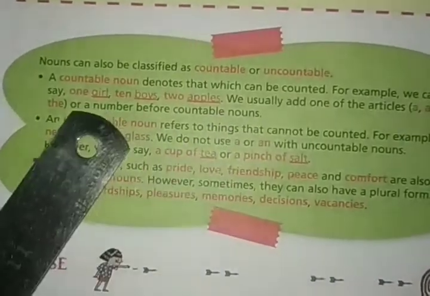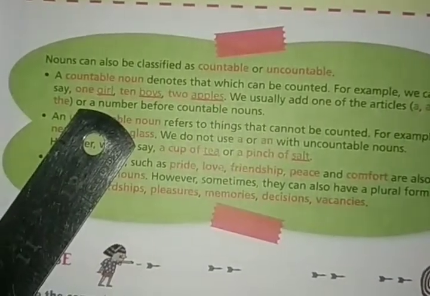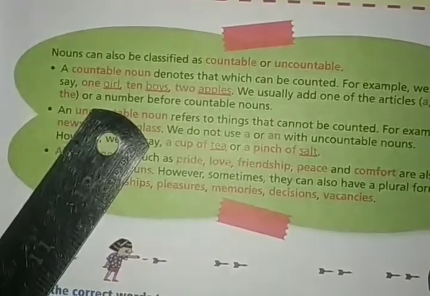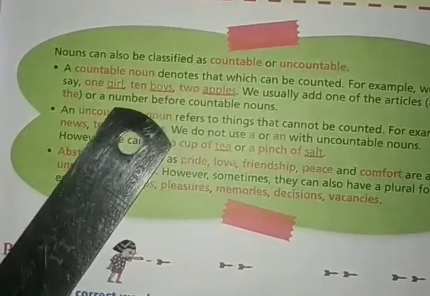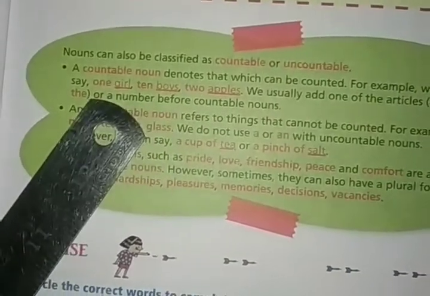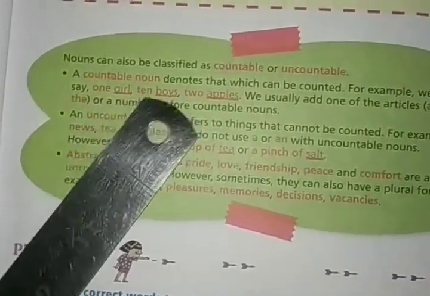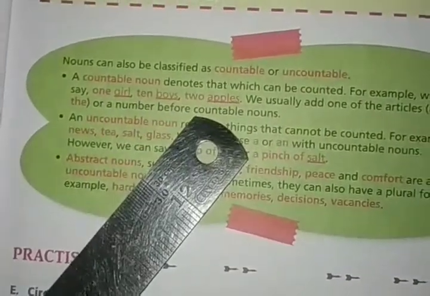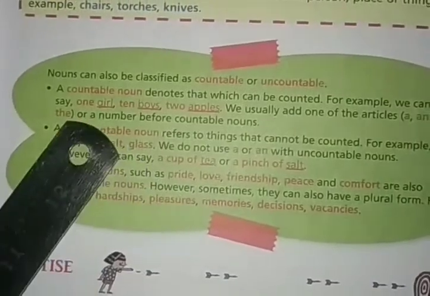Look, countable nouns, by the name countable, we can understand that countable means which can be counted. So the nouns which can be counted, जिन्हें गिना जा सके, will be countable nouns. Like one girl, 10 boys, we can count girl and boys and apples, right? We can count them. So these are known as countable nouns.